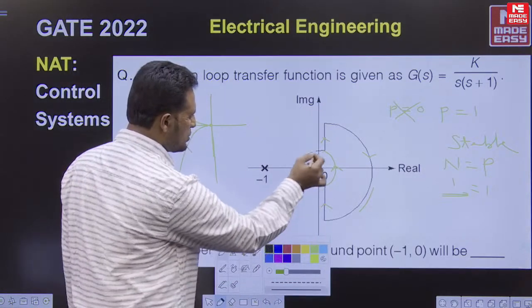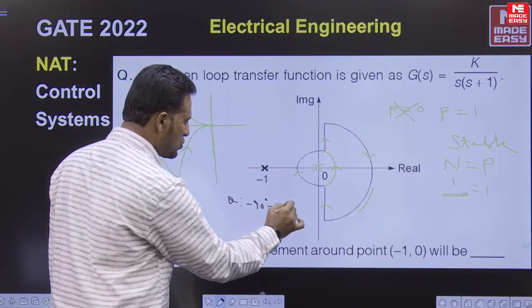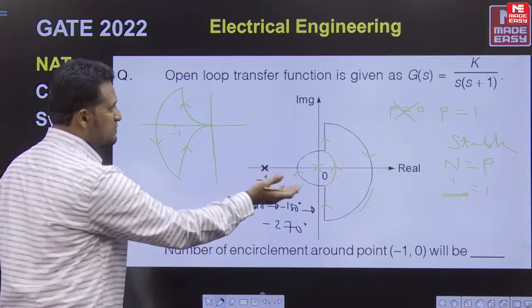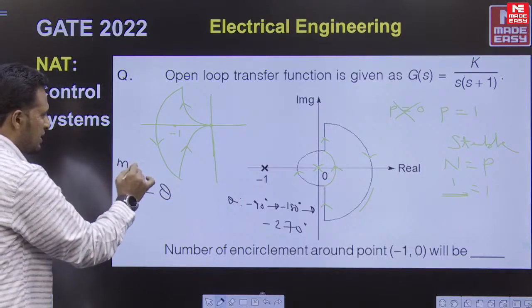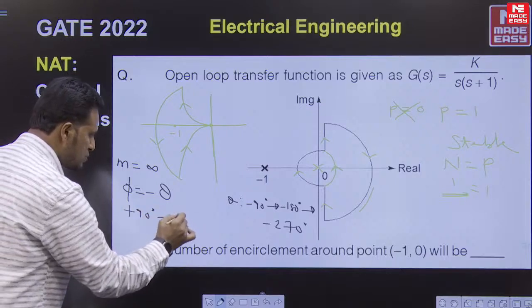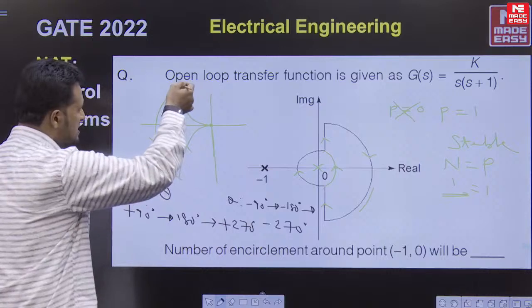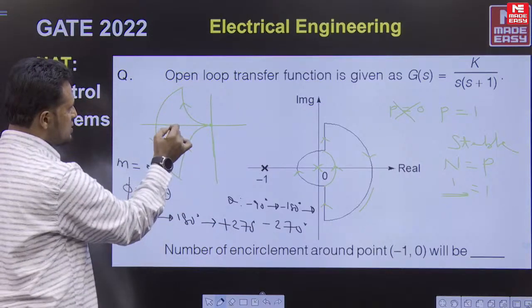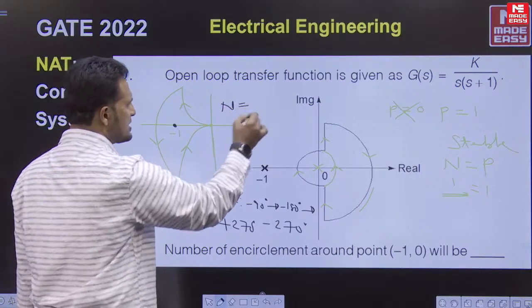For this part of the Nyquist contour, the phase angle is considered to be -90 to -180 to -270. Now when it is mapped into the function, the phase of the function becomes -θ with magnitude infinity. So when it is -θ, it is +90 to +180 to +270. So it will be like this. So -1 is encircled once in anti-clockwise direction. You can still call N to be 1.